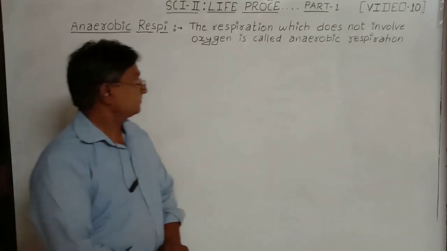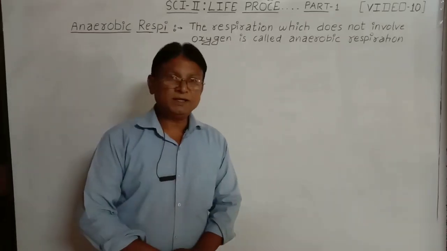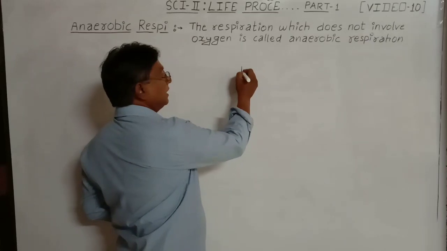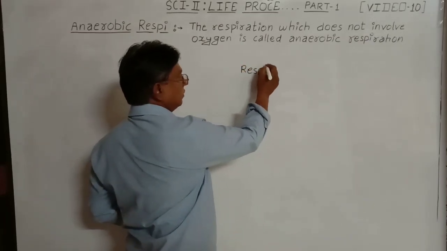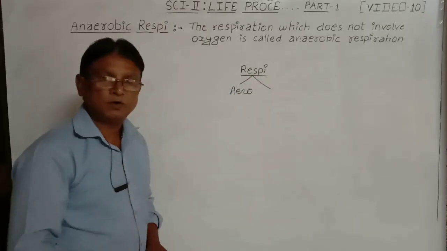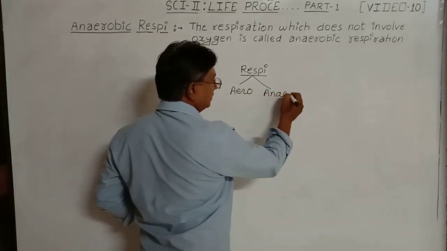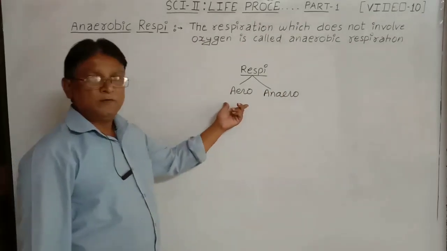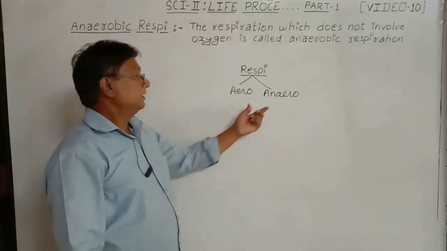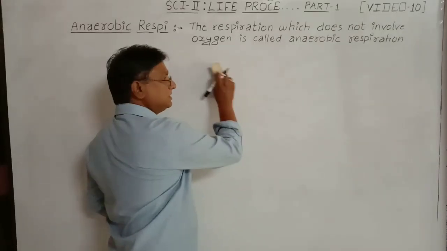Aerobic respiration. The respiration which does not involve oxygen is called anaerobic respiration. As I told you in earlier videos, respiration is of two types. Aerobic means in which oxygen is involved. Without oxygen it does not take place. And the second one is anaerobic. Aerobic we have finished, which completes in cytoplasm as well as in mitochondria. Now anaerobic respiration, for this respiration no oxygen is required.